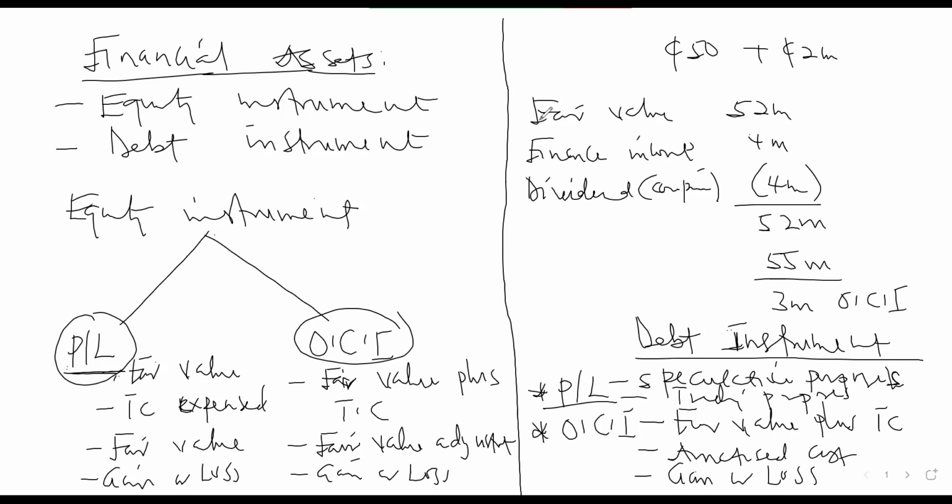That's how they are going to frame the question. The company is willing to hold up to maturity whilst waiting for any better opportunity to sell it. That's how they are going to frame it. So there will be a portion of holding it and a portion of selling it when there is a better opportunity. In that case, the instrument should be classified as other comprehensive income, which is a debt instrument.